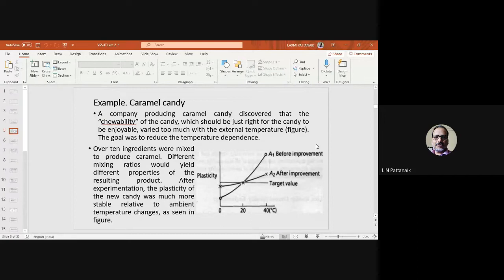They want the best chewability for consumers for that particular chocolate. They may have many controllable factors, maybe the composition, the percentage of sugar or cocoa or anything else they use. But ultimately the product is subjected to noises, such as temperature and humidity outside, so the chewability property gets affected, right?